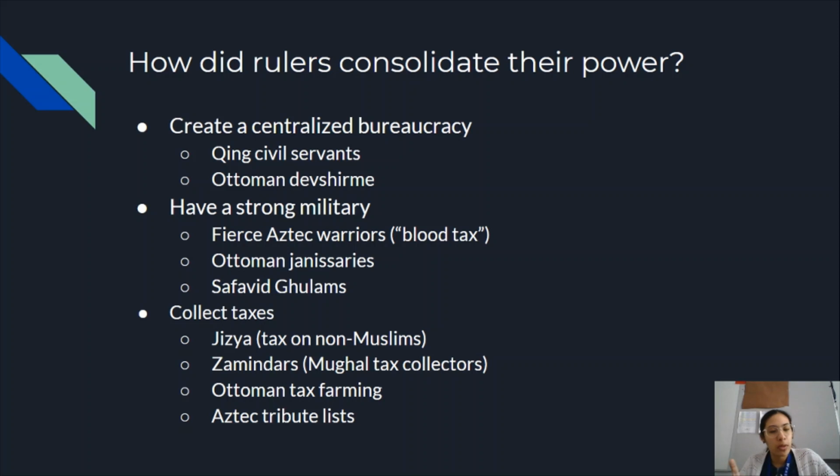They are going to get rid of it with Akbar the Great, but then it's going to come back afterwards, after Akbar. The Mughals are also going to use zamindars to collect taxes. The Ottomans are going to use these people called tax farmers, so they're going to outsource their tax collecting. And then the Aztecs are going to basically provide their territories with tribute lists, things that they have to give the Aztecs as part of their tribute. And these can be things like food, like maize, corn, or they can be people, because they have to sacrifice them to their patron god.